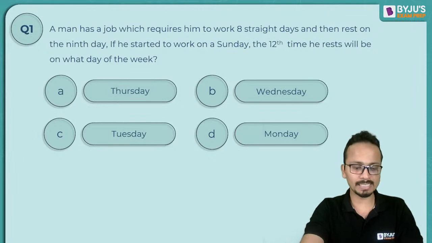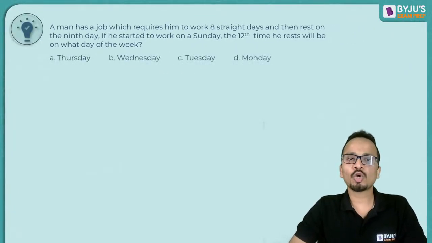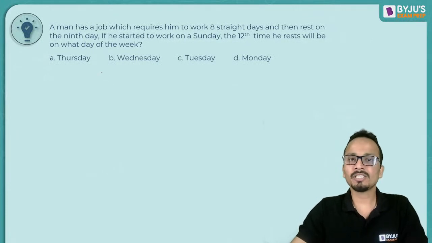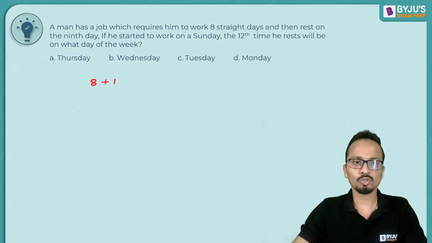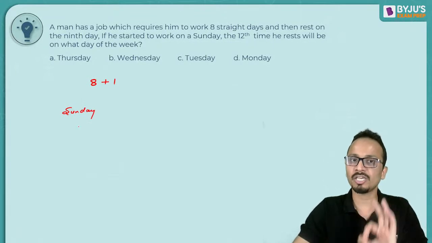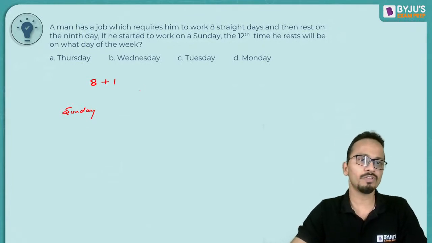Okay, so let's understand this one. A man has a job which requires him to work 8 straight days and then rest for 1 day. So on the 9th day, he will rest. If he started the work on Sunday, so today, let's say it's a Sunday and he's working, so this is his first day of work, then the 12th time he rests will be on what day of the week?